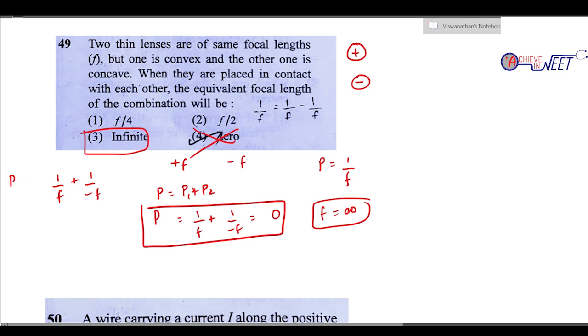So that equivalent power is going to be 0. If equivalent power is going to be 0, 1/f equivalent is going to be 0. Right, you should not put it like this. Yeah, see, this person has done correctly. 1/f is 0 means f is infinity, right? Okay, so remember these small things, you will not make mistakes.